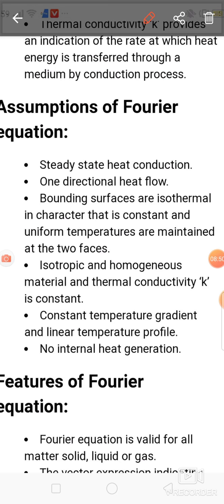So for deriving Fourier's equation, we consider these assumptions: steady state heat conduction, one directional heat flow, isothermal bounding surfaces with uniform temperature at the two faces, isotropic and homogeneous material with constant thermal conductivity, constant temperature gradient and linear temperature profile, and no internal heat generation. These are the assumptions for Fourier's equation, Q is equal to minus K into A into dT by dx.